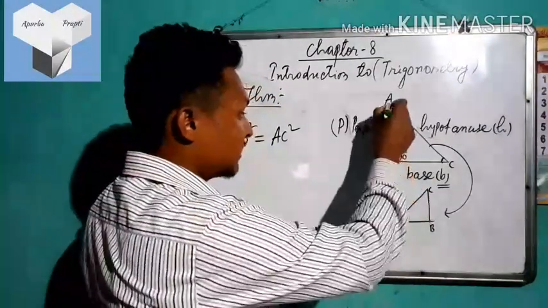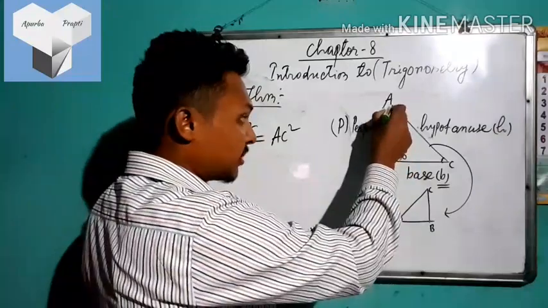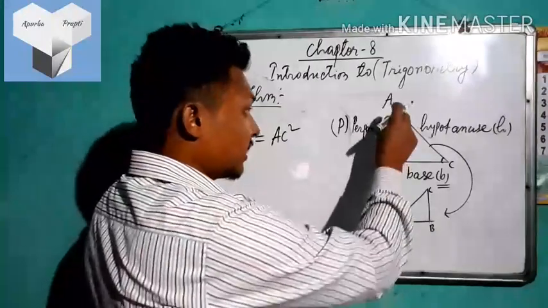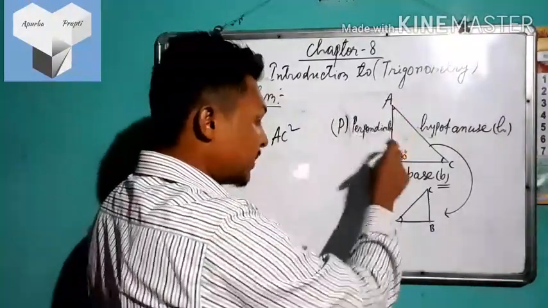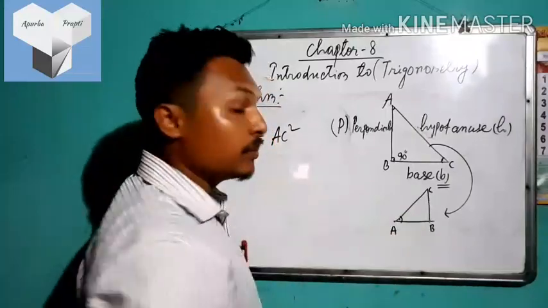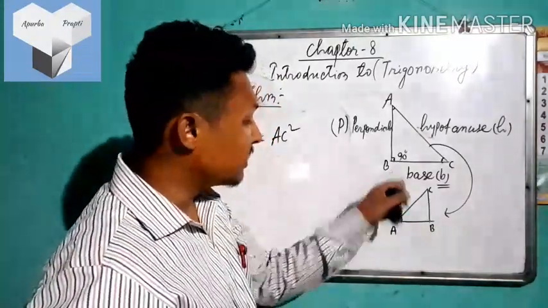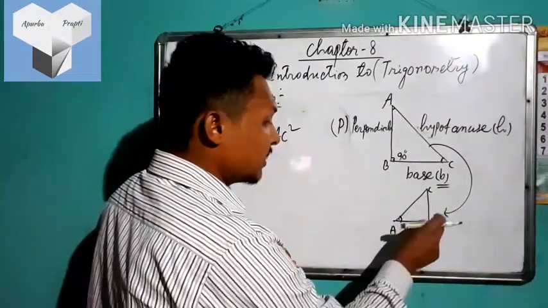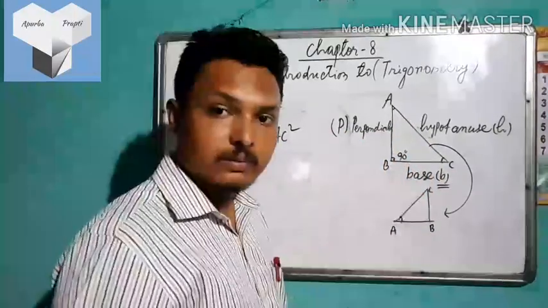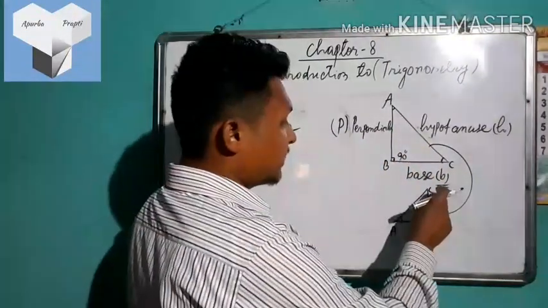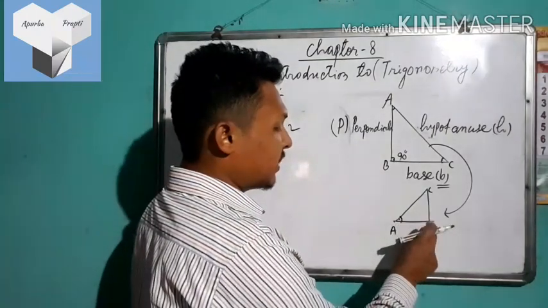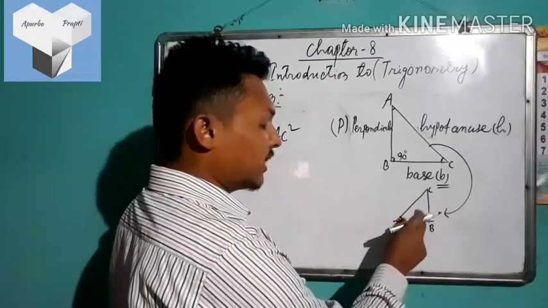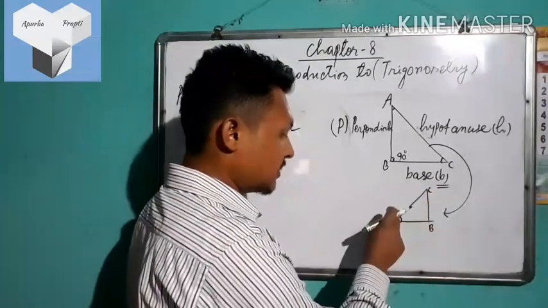Here the angle A is lying on the line AB, so with respect to angle A, AB will be the base, because the angle is lying on this line. The line BC is standing upon the line AB, therefore BC will be the perpendicular for angle A, and the remaining side AC will be the hypotenuse.